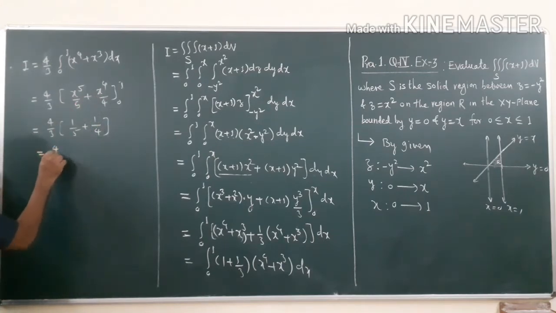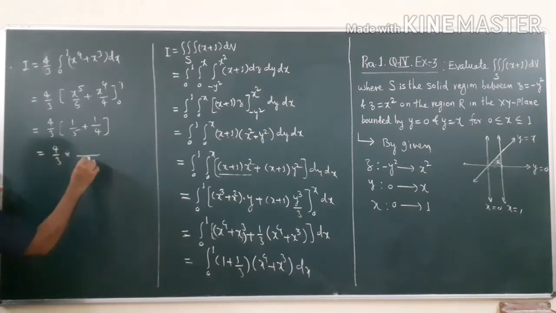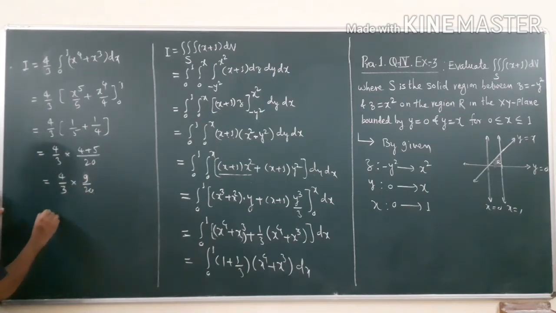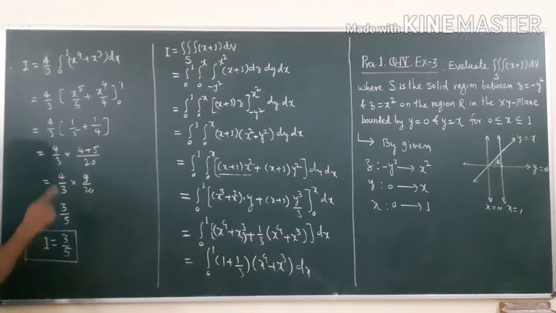So this is equal to 4 by 3 into, this is 20 and this will be 4 plus 5, so 4 by 3 into 9 by 20. 3 3s are 9 and 4 5s are 20, so this will be equal to 3 by 5. Therefore the required answer is 3 upon 5. So this is the answer of your given problem.